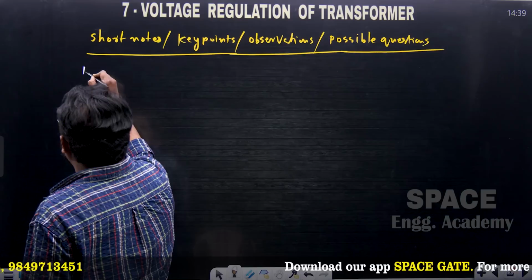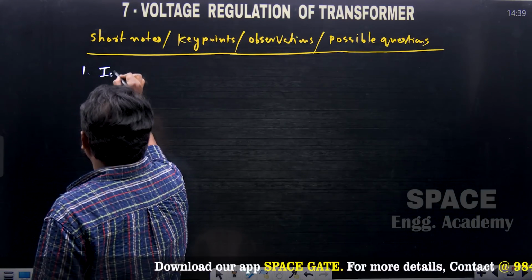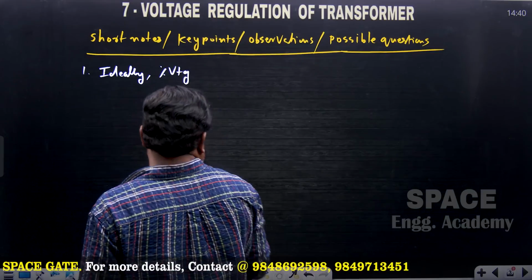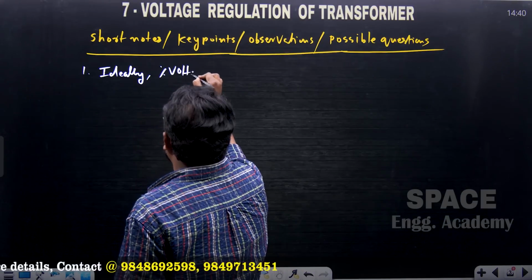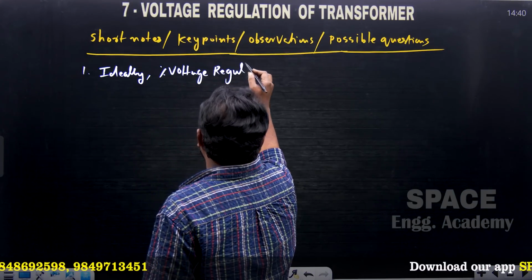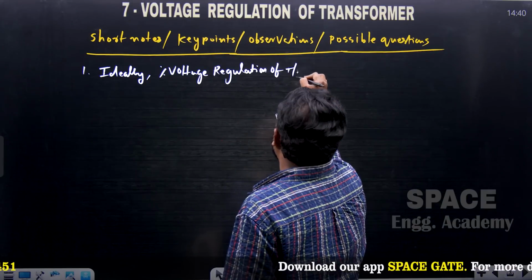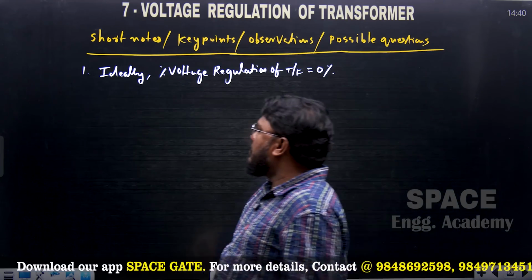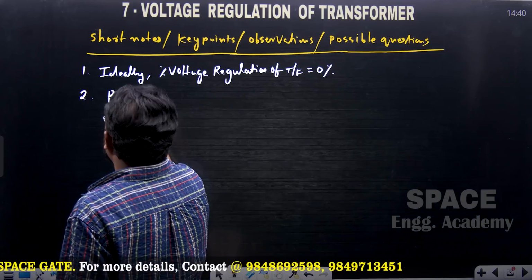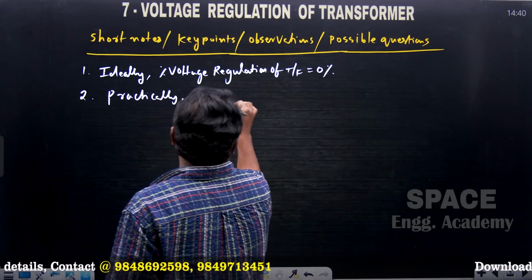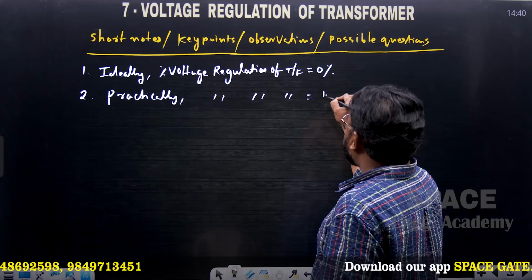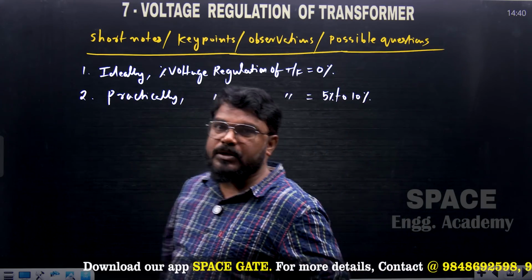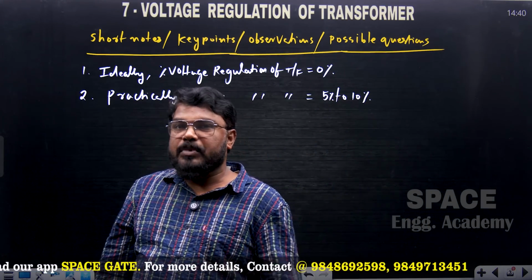The first observation is ideally the percentage voltage regulation of transformer is equal to 0%, and practically, in practical cases, the percentage voltage regulation of transformer is in the order of 5% to 10%. So this is the order of the voltage regulation in practical cases.